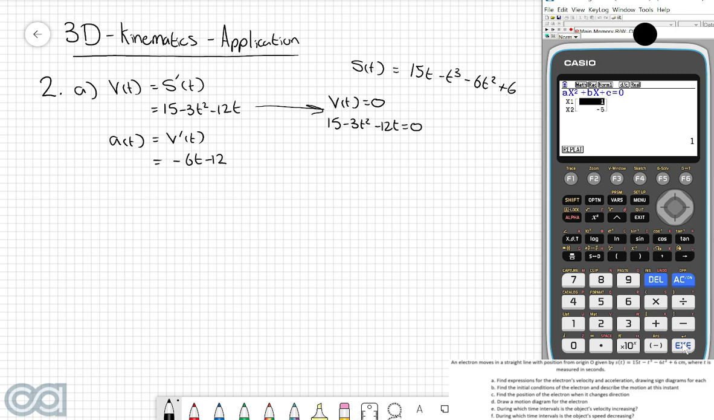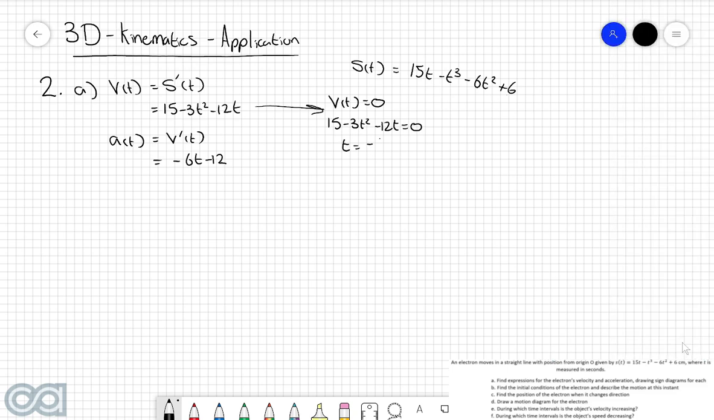So let's write these out here. So t is equal to -5 and +1. However, we know that t must be greater than or equal to 0, so the only solution that we can take in this case is when t is equal to 1.